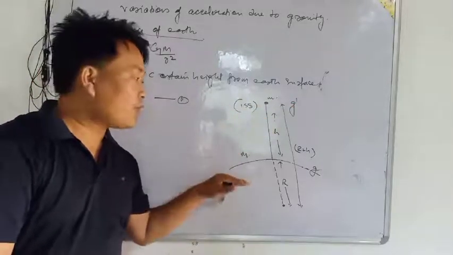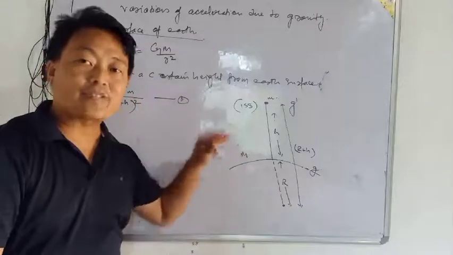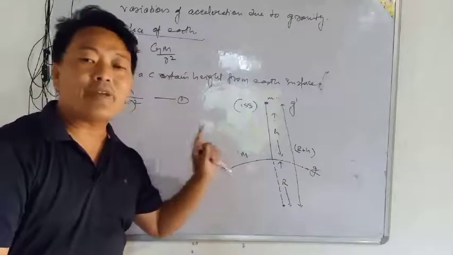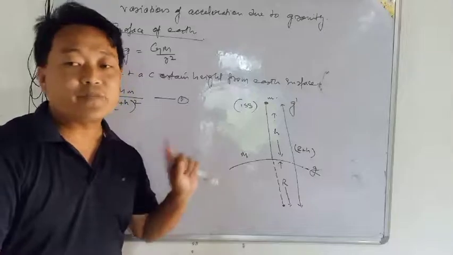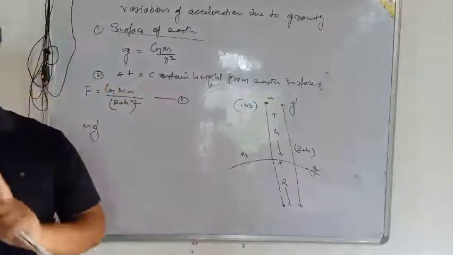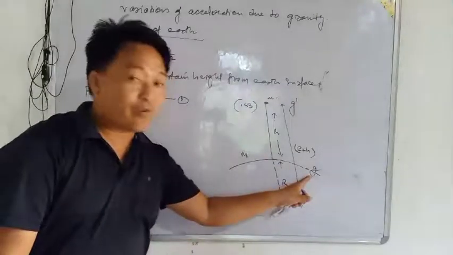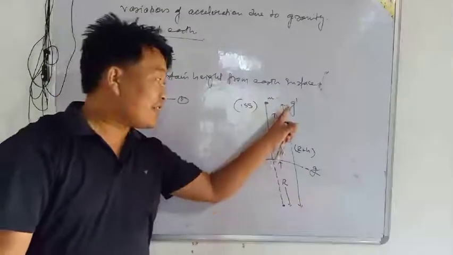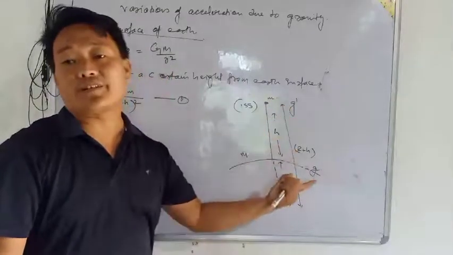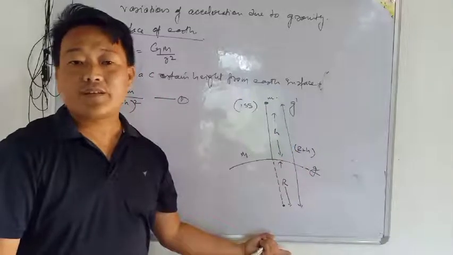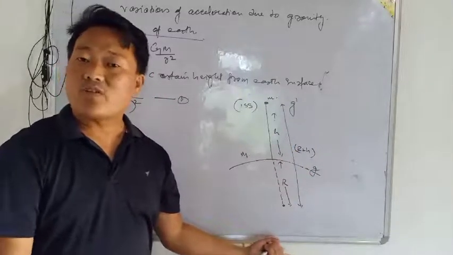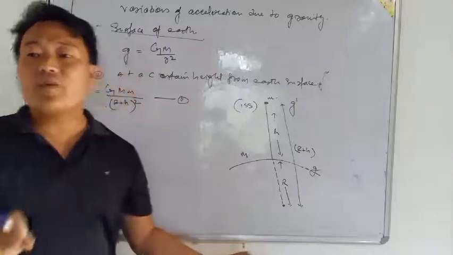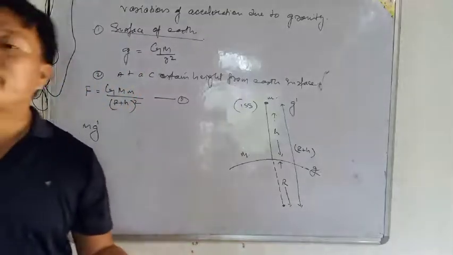Now see, when we go away from the earth's surface, means up, maybe it decreases or maybe it increases, it may not be the same. That's why here we have taken g and here we have taken g dash. If here also we take g, then the value will be the same, and this is not possible, since we know that the g value will be different at different places.